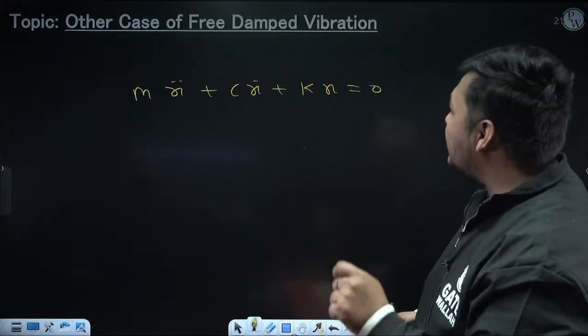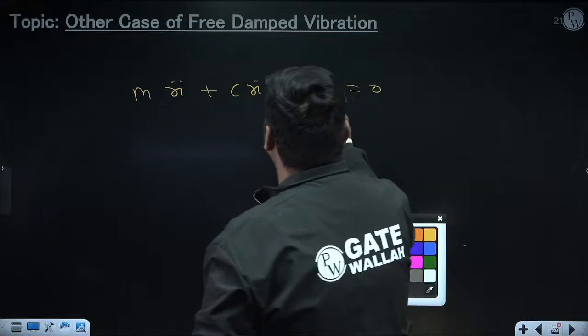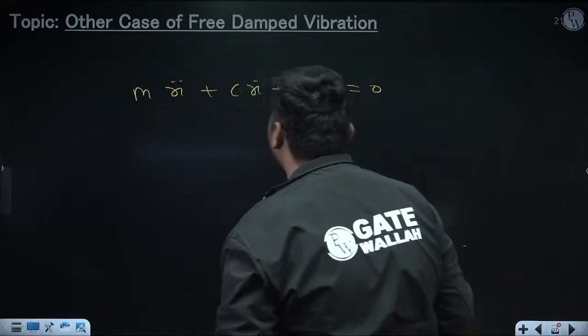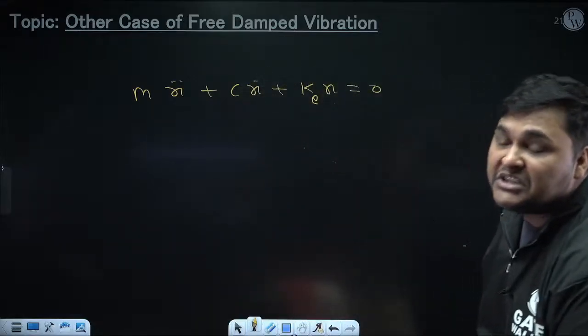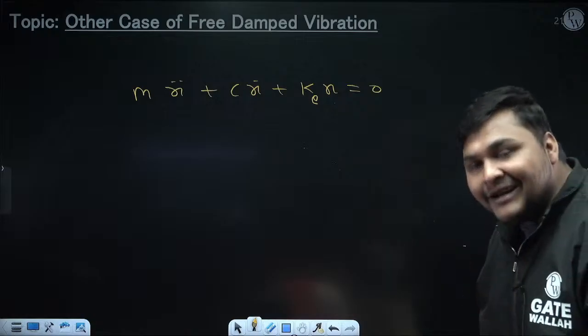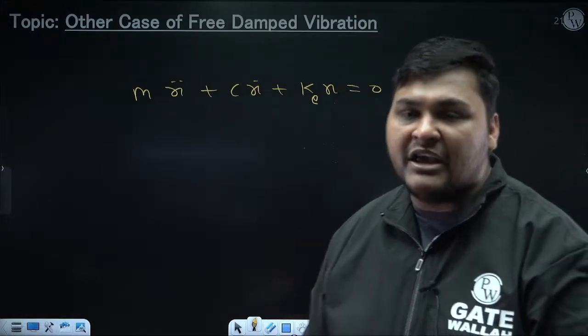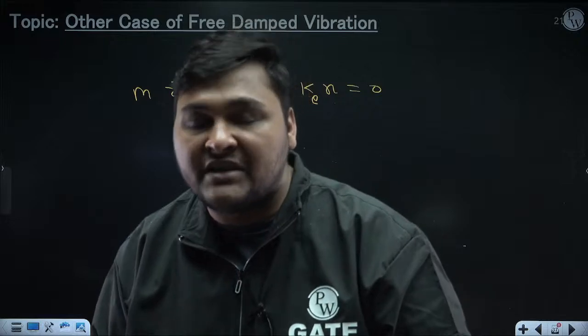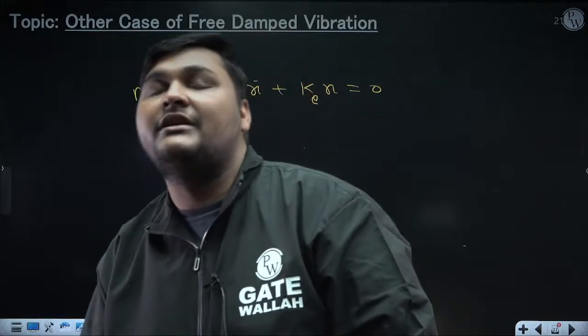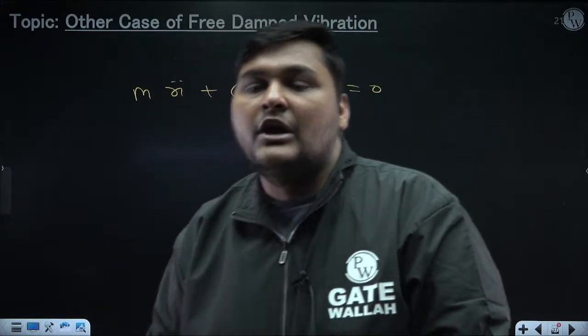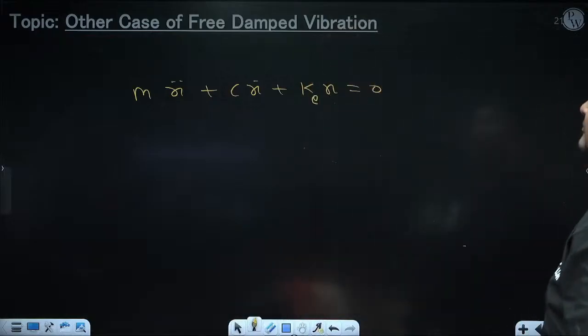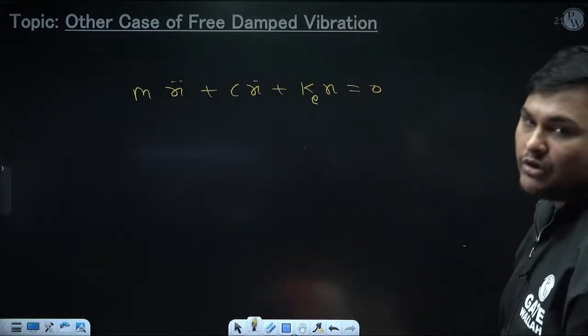So see, for other case, whatever coefficient of x will come, that I am denoting as Ke. Okay, Ke is not the stiffness of the spring. For general case, Ke is K. But for other case, Ke can be K L square, Ke can be K by 2, K by 3, Ke can be in terms of g, that is gravity. So what will be Ke? That will come to know after derivation. For general case, Ke is equal to K.